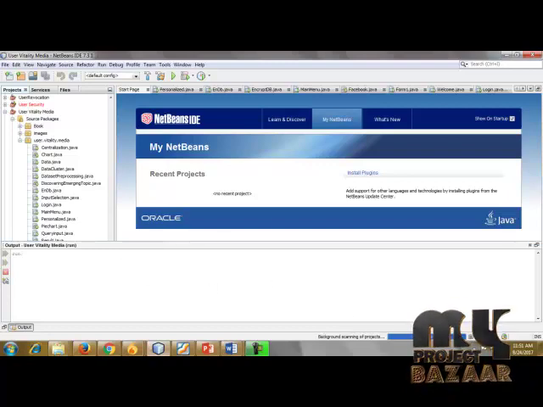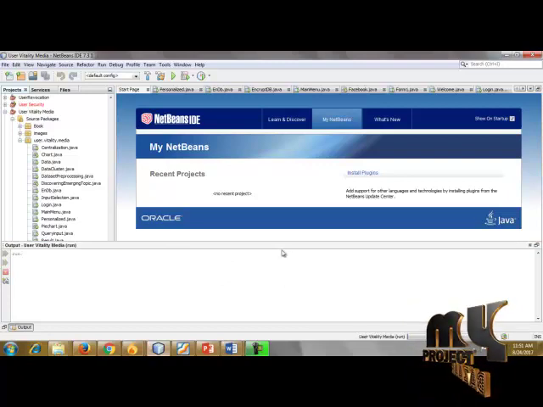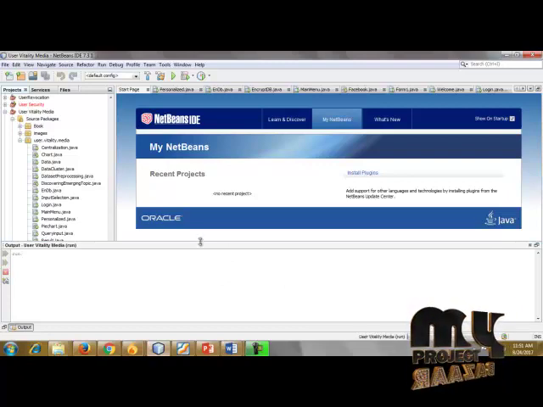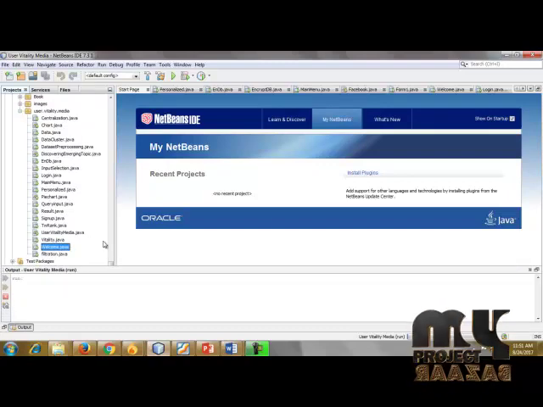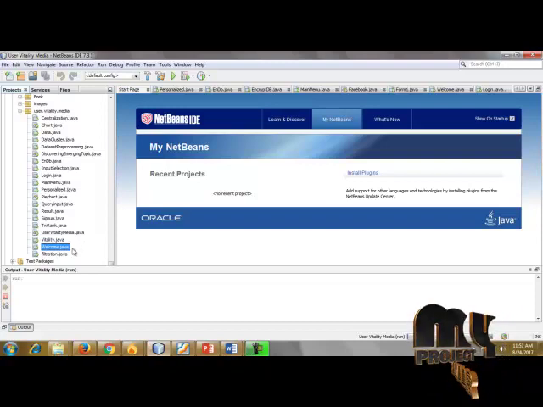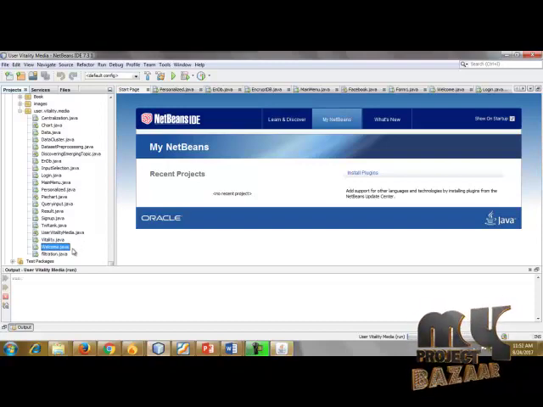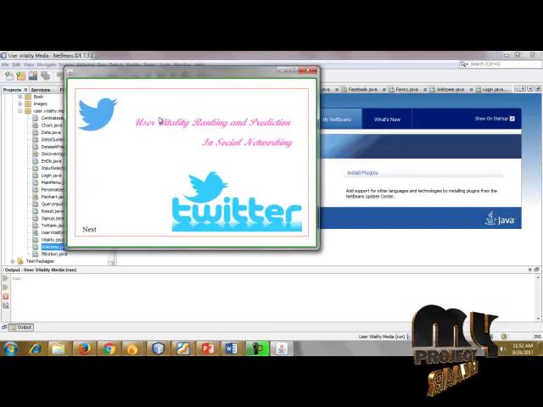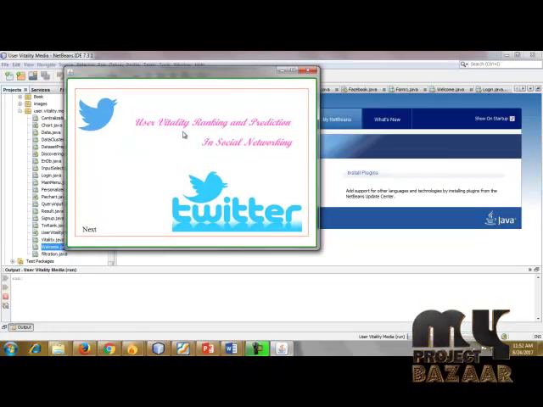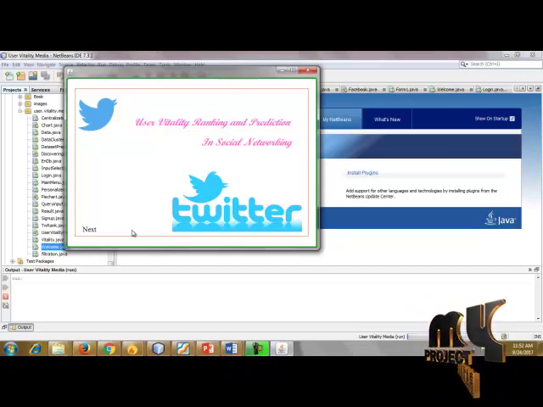The background scanning is at 100%. Nowadays more people are using social media, day by day, and more users are using social networks, where people share with their communities. Now we will run. This is our home page for user vitality ranking and prediction in social networking.